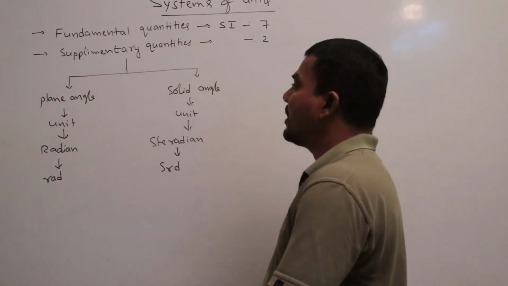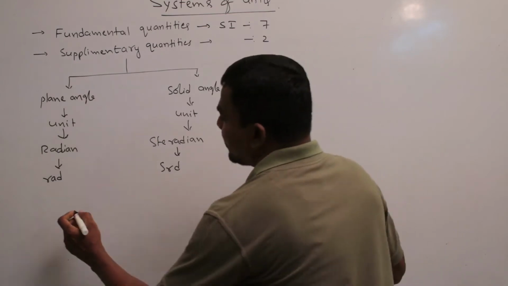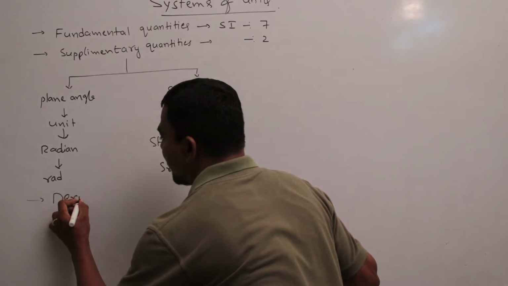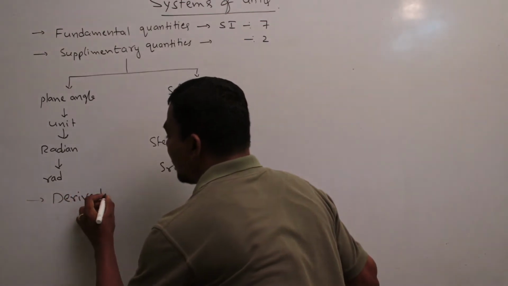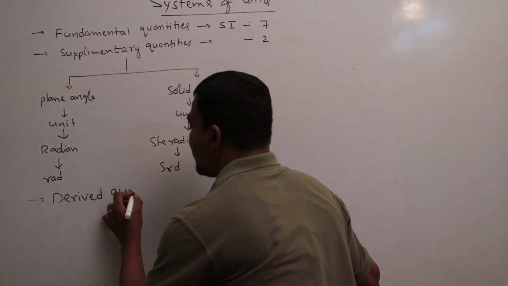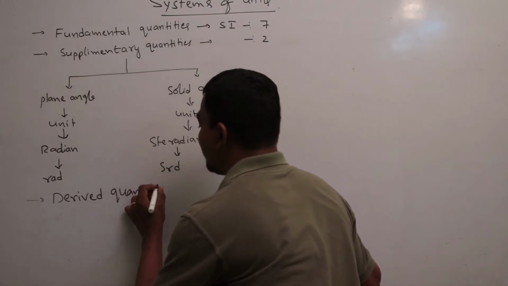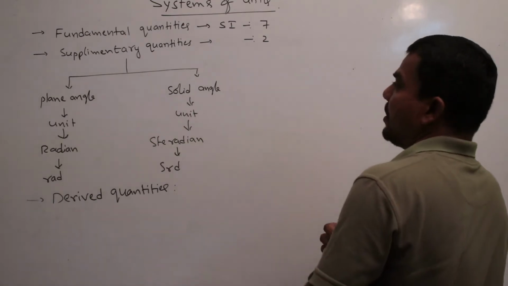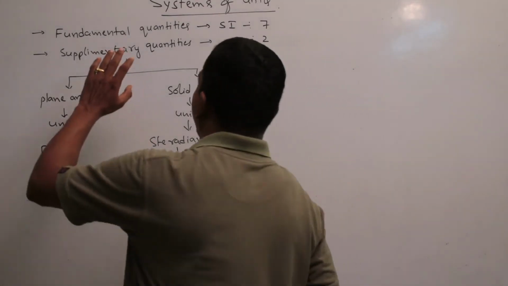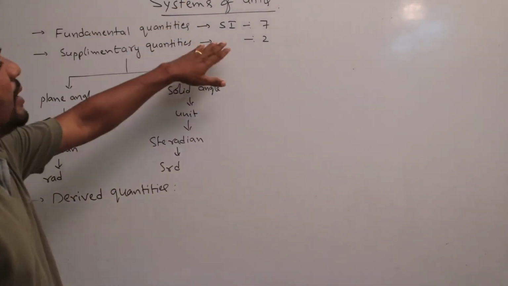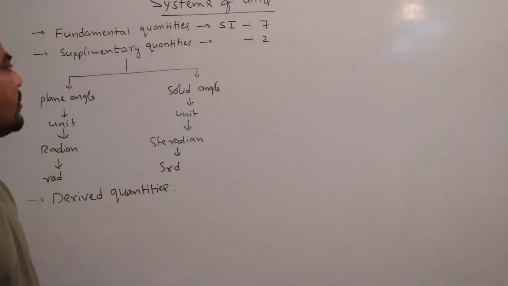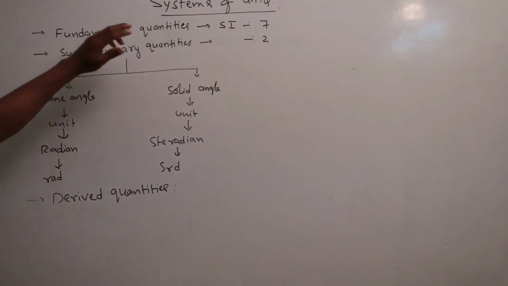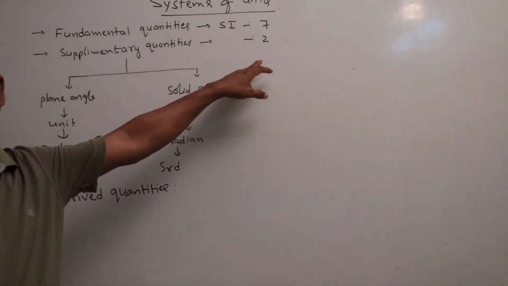Next, derived quantities. Our topic is derived quantities. In physics, according to the SI system, seven fundamental quantities and two supplementary quantities are there.